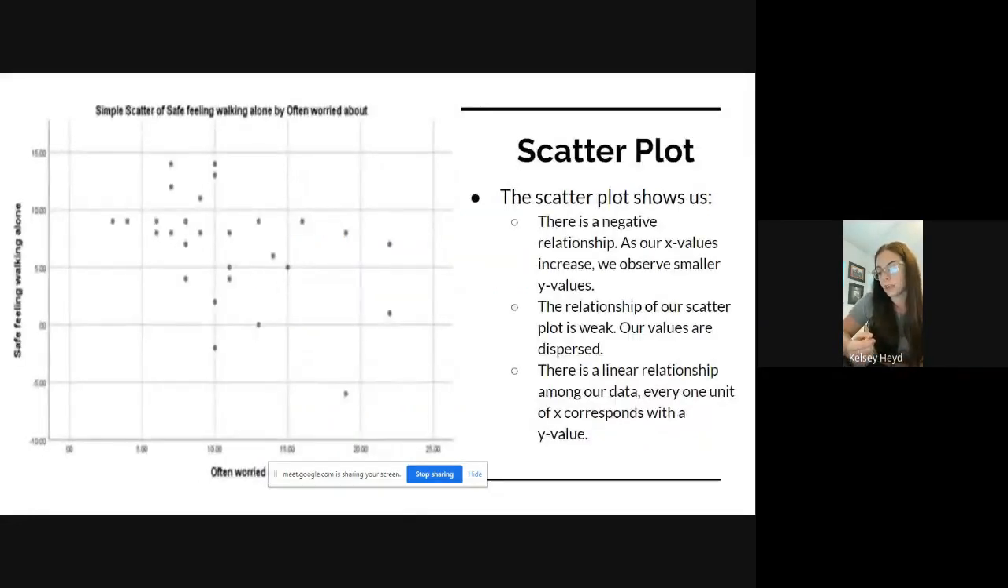And this is our scatter plot. The scatter plot shows us that there's a negative relationship. As our X values increase, we observe a smaller Y value. The relationship in the scatter plot is weak. Our values are dispersed, and there is a linear relationship among our data. Every 1 unit of X corresponds with a Y value.